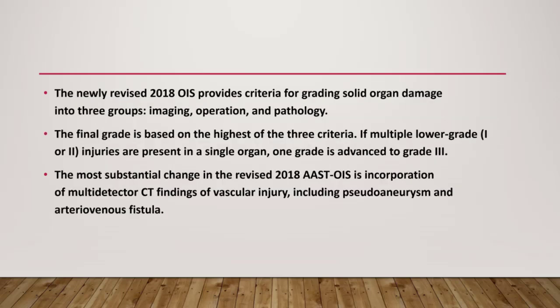The newly revised 2018 OIS provides criteria for grading solid organ damage into three groups: imaging, operation, and pathology. The final grade is based on the highest of the three criteria. If multiple low-grade, grade 1 or 2, injuries are present in a single organ, one grade is advanced to grade 3. The most substantial change in the revised 2018 AAST OIS is incorporation of multi-detector CT findings of vascular injury, including pseudoaneurysm or AV fistula.